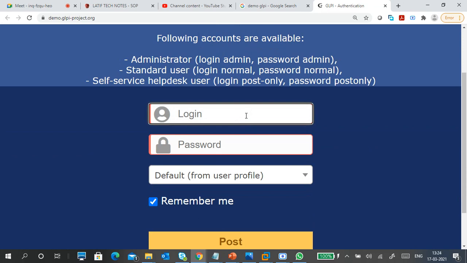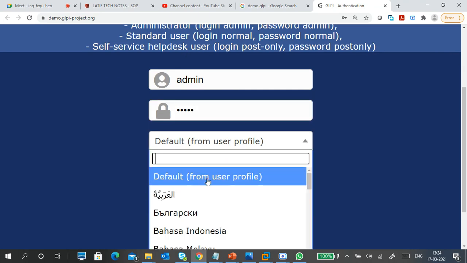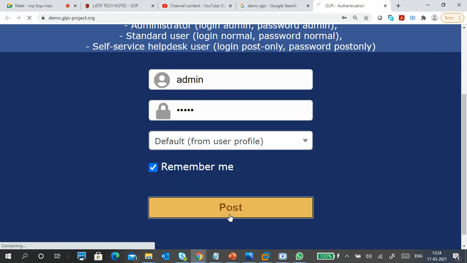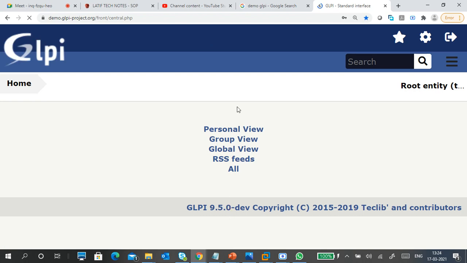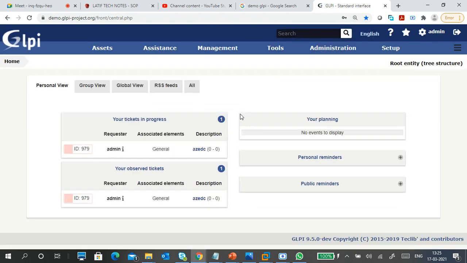Okay, I am logging in as admin. So login as admin. That is the administrator login. Choose your profile. Okay, so it is showing the ticketing system administration things, like two tickets in progress, something you see it is a board, like you can open the ticket.